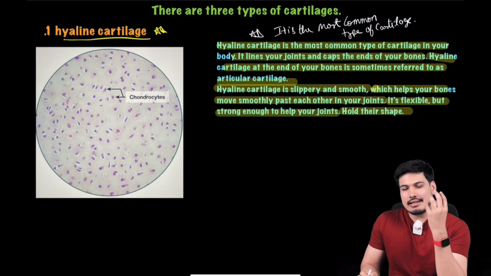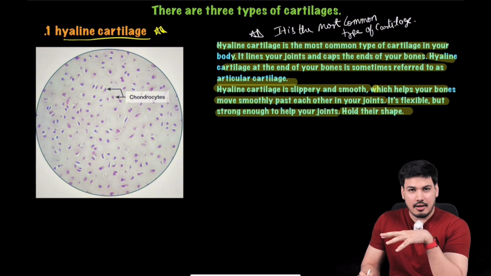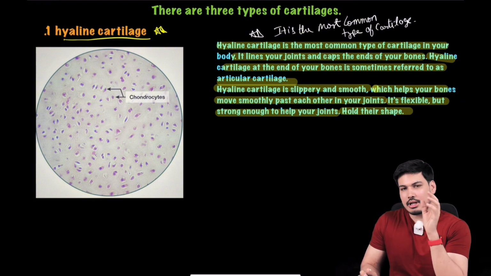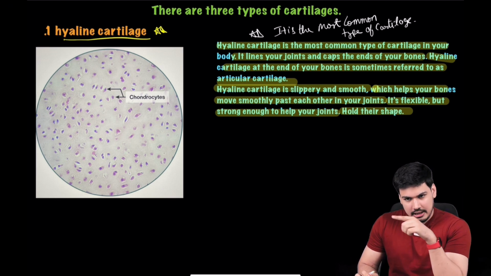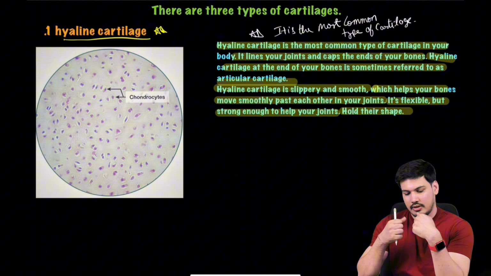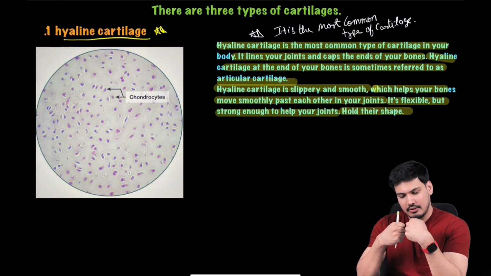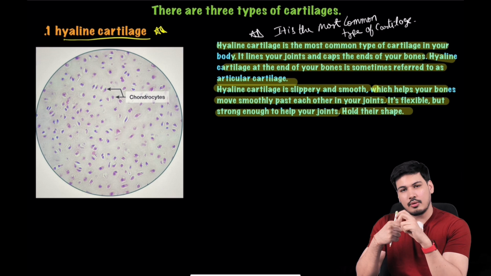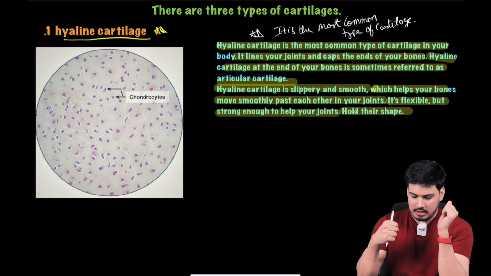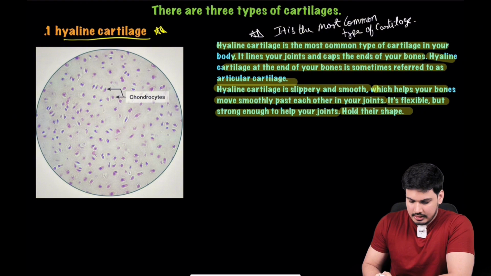So what is the gist of hyaline cartilage? It is the most common type, covering the surface of bones at the end of bones where they will be articulating with another bone, forming the joint. That cartilage will be known as articular cartilage. Articular cartilage is nothing but hyaline cartilage. So this is how we have understood it.